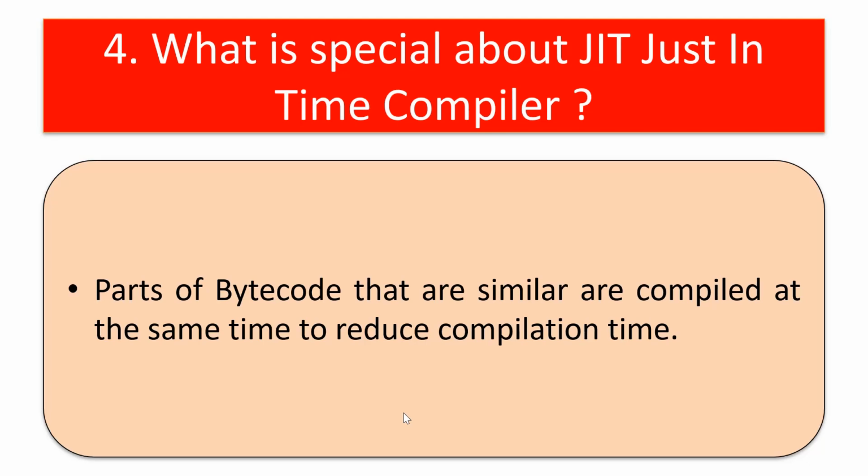So fourth question, what is special about JIT, that is the just-in-time compiler? This is not a normal compiler. Just-in-time compiler will take advantage of similar codes, I mean, parts of bytecode that are similar. For example, we have a big code. We can split it into part A, part B, part C, part D, and part E. If part A and part C are similar, this just-in-time compiler takes part A and part C and compiles them at the same time to reduce the entire compilation time. So this is what is special about the just-in-time compiler.